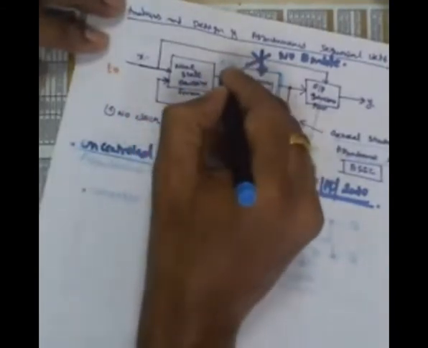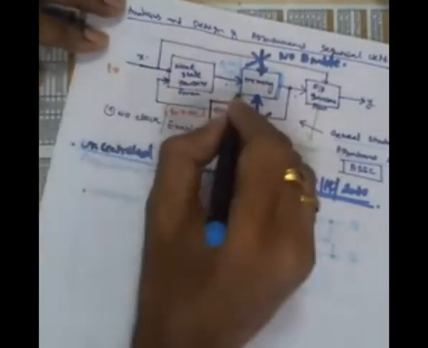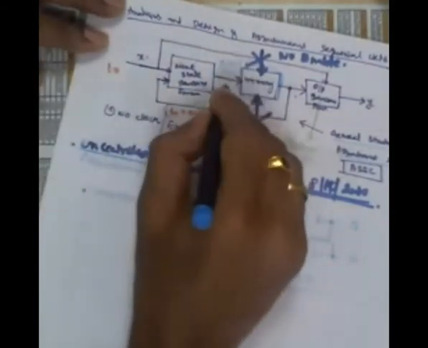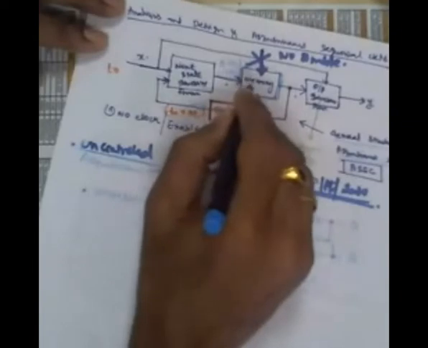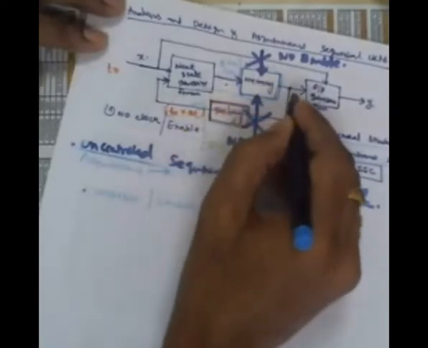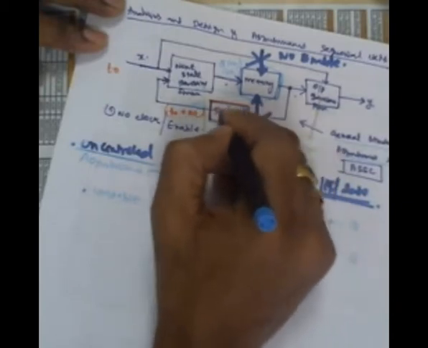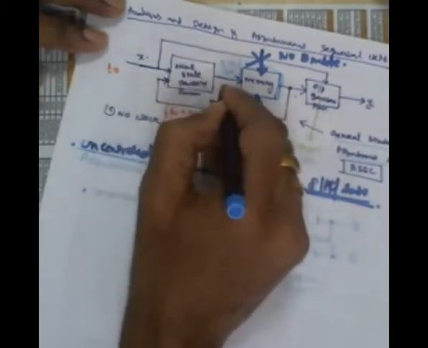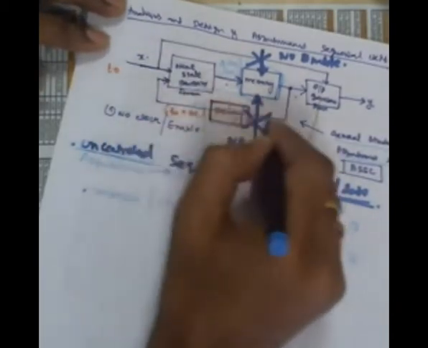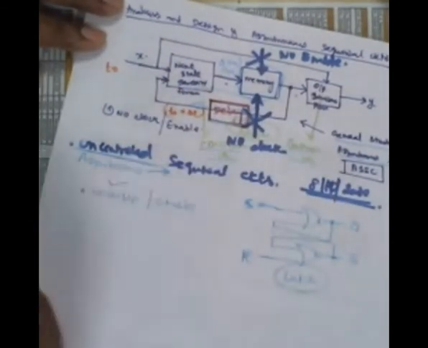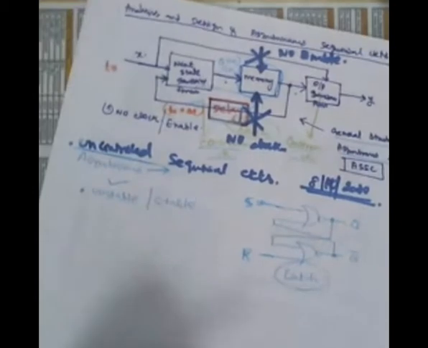Then there is a change here, the memory also will change its state, and that state again will propagate back. Correct now? After some amount of delay, again that will introduce the new state. If your circuit keeps moving like this, that is called an unstable state. That means you will never get a reliable output from your circuit.